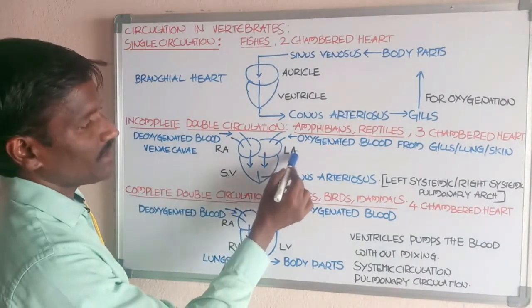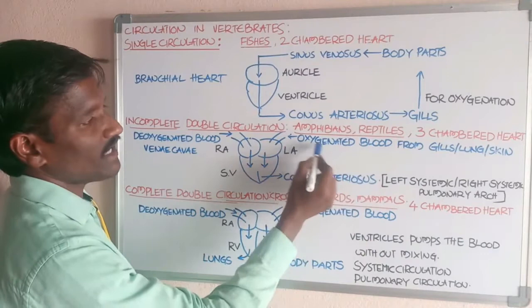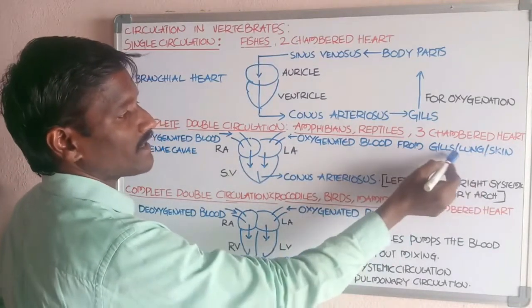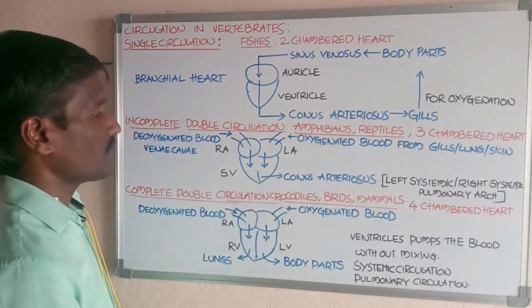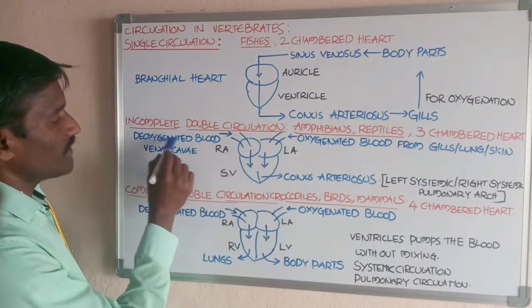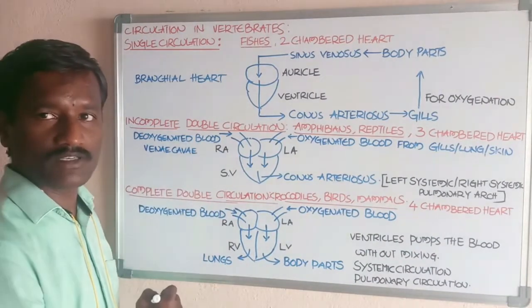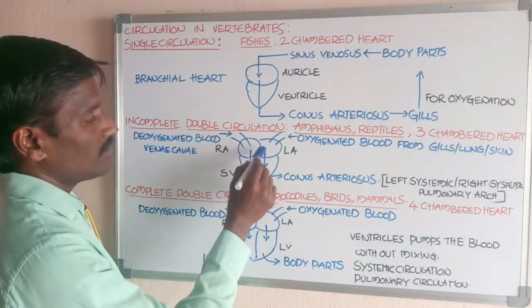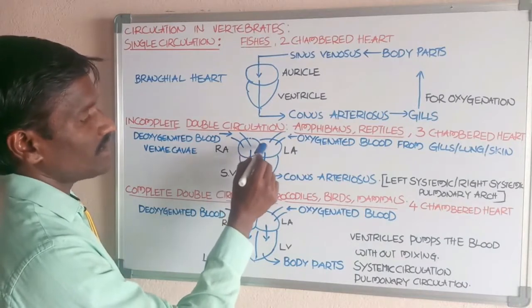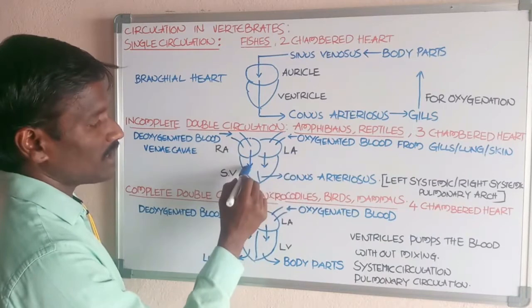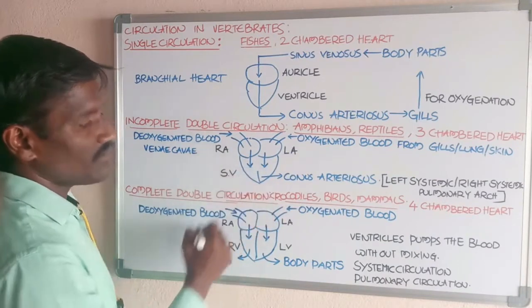The left atrium receives oxygenated blood from the gills, lungs, and skin, which act as respiratory organs. Next, the right atrium receives deoxygenated blood through the vena cava from the body parts.